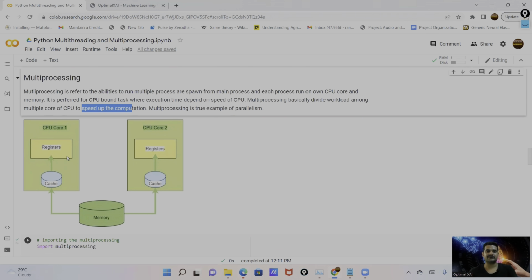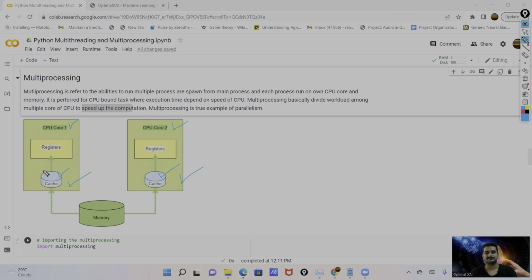And let me show you the diagram here. So this is the example of multiprocessing. Suppose this is process 1, this is process 2, and each process has a separate core. You can see here core 1, core 2. Each process has separate memory.